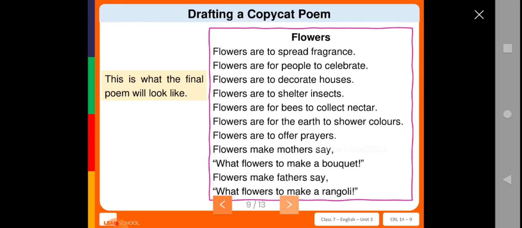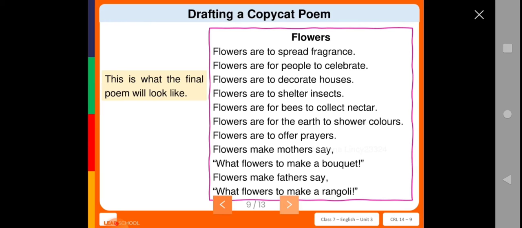Did you see any difference in the poem? Yes, the last four lines are different from the other lines. Isn't it? Same like that in the trees poem, the last four lines are something different from the other sentences. Yes. So this is the difference you have to copy from the original poem.